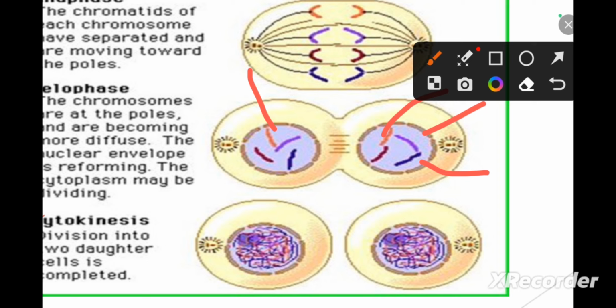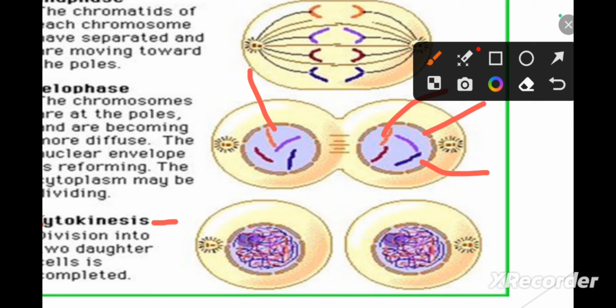Now we come to cytokinesis. Cyto means cell, kinesis means division. Cytokinesis is the division of the cytoplasm. That is, the cell completely divides into two daughter cells. But the type of cytokinesis is different in animal cells and plant cells. In animal cells, cytokinesis occurs by a furrow in the plasma membrane. The furrow starts from outside and then extends towards the center, and the cytoplasm divides into two.